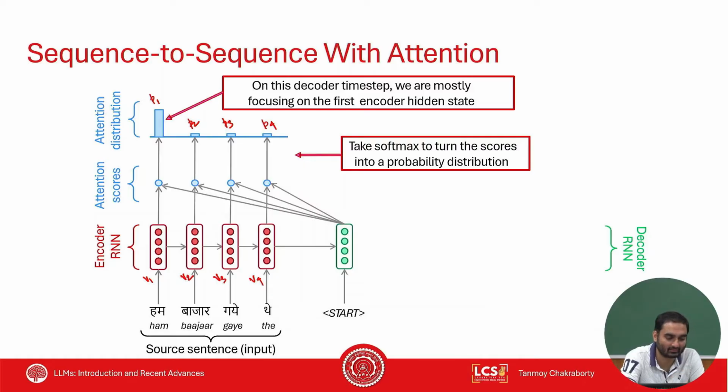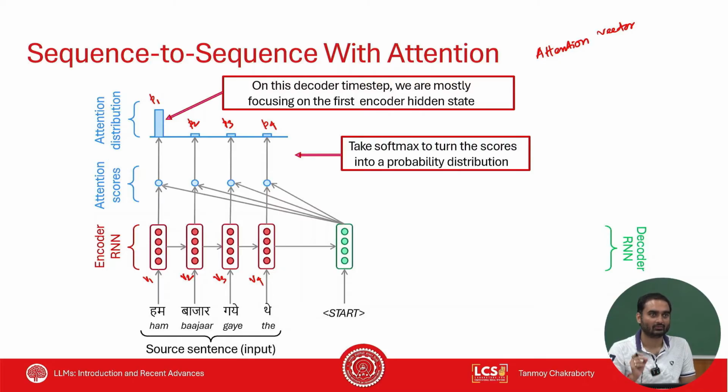And from this computation, I will generate something called attention vector. Right? What is the attention vector? Attention vector is the weighted sum of the encoder states. Weighted sum of the encoder states.